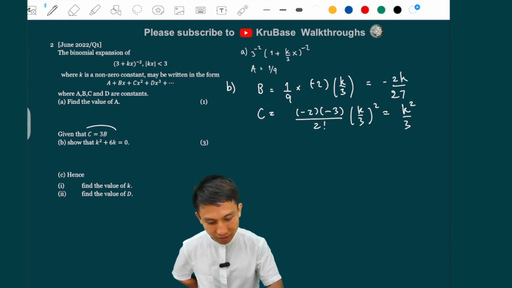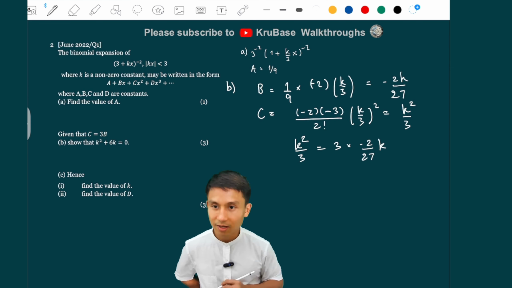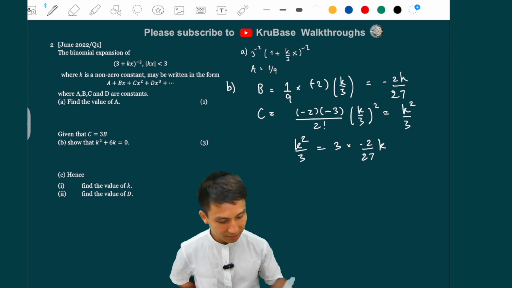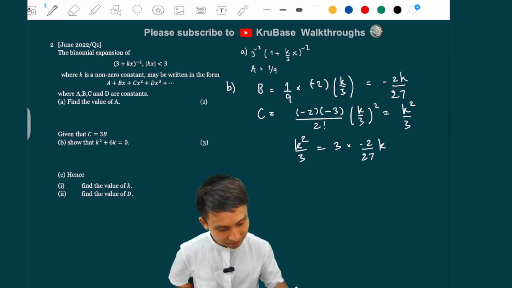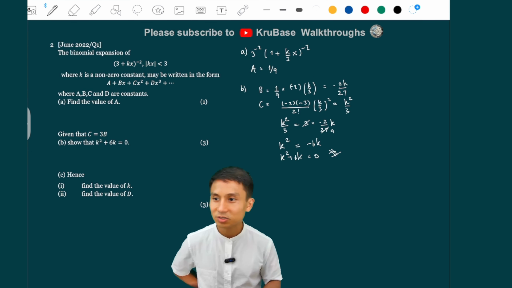So we use the equation here, c equals 3b, so k squared over 3 equals 3 of the b, which is this. There you go, just equate them like that. Multiplying out by 3, this is 9, multiplying out by 3, I get k squared equals minus 6k. So k squared plus 6k equals 0 as required. Okay, so that's just part B.